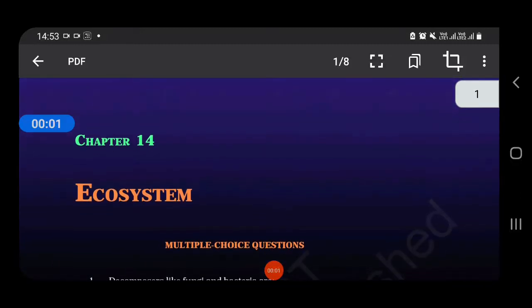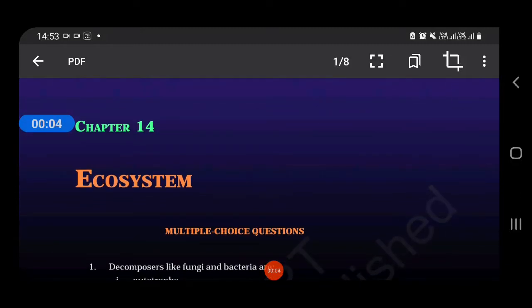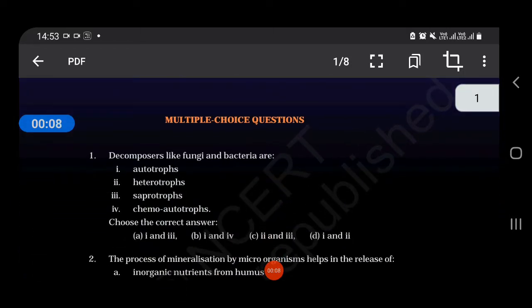So hey students, today we are going to do some MCQs from ecosystem and it will be whole NCERT examples or MCQs. Okay, so let's get started.